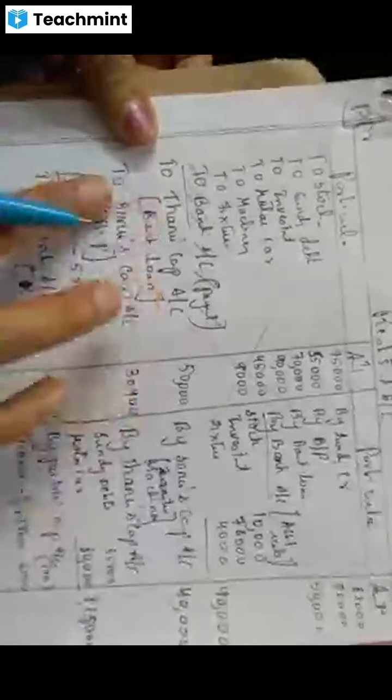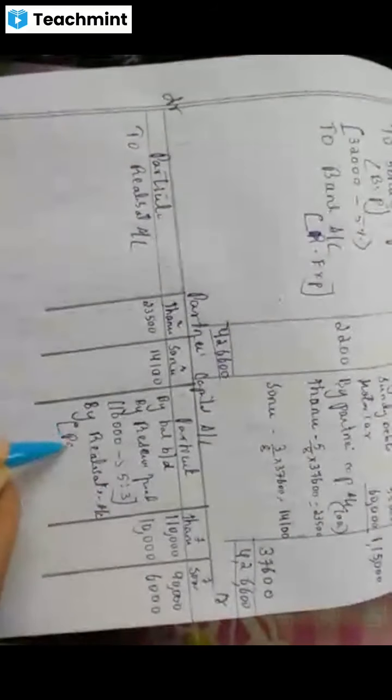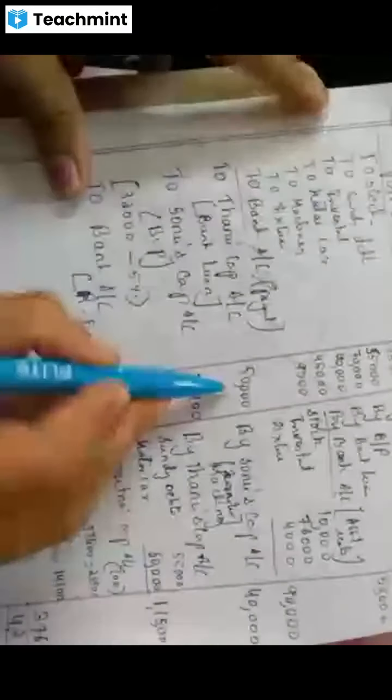Next, we will pass the contra entry. Partners' names, where are all partners' names there? Two. Tanu's capital, Sonu's capital. Both are on the debit side. So I am writing here on the credit side, by realization account. See, only one entry I am passing, okay? Payments you do. For Tanu, how much is it? 50,000, no? In Tanu, you write 50,000.